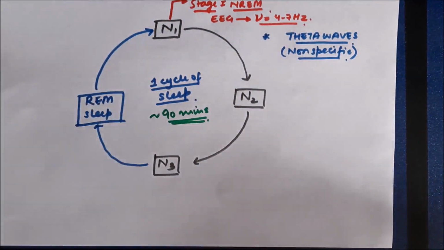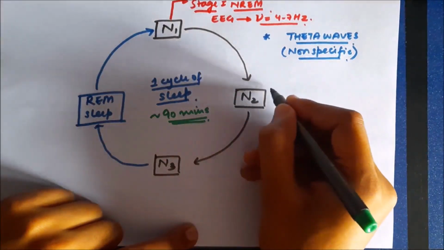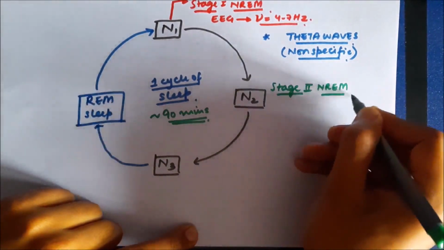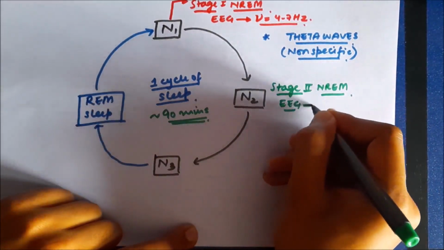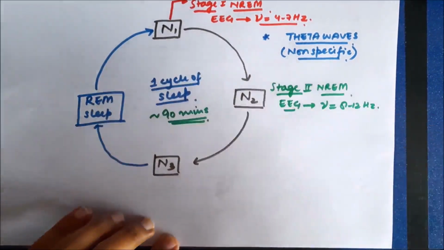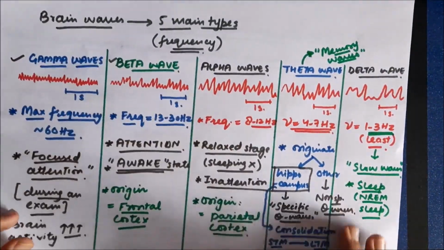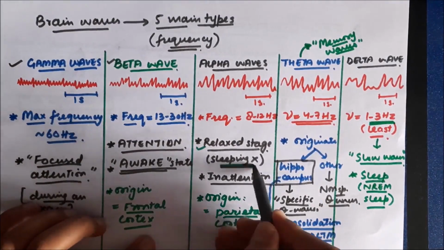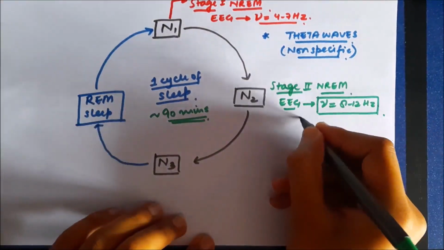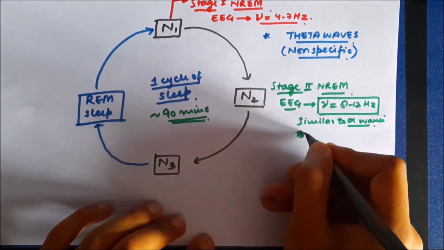From N1, the next stage that follows is the N2 stage. N2 is the second stage of NREM sleep. If we take the EEG of the subject, the frequency of waves is going to be between 8 to 12 Hertz. Again, 8 to 12 Hertz is the frequency of alpha waves. However, we also discussed that alpha waves are not produced during sleep. In this case the person is sleeping, so these waves are similar to alpha waves, but these are not alpha waves.